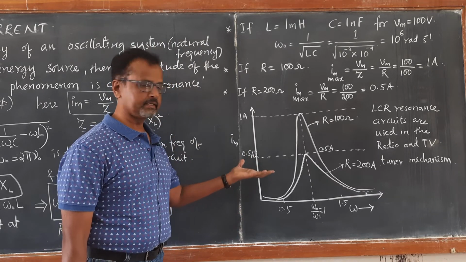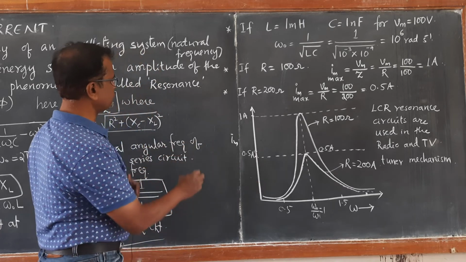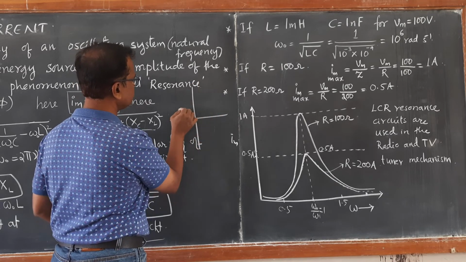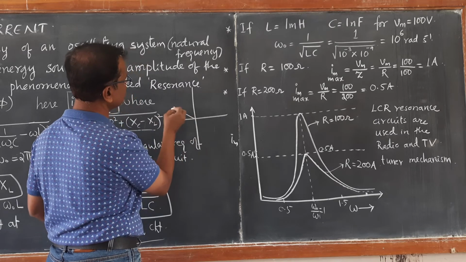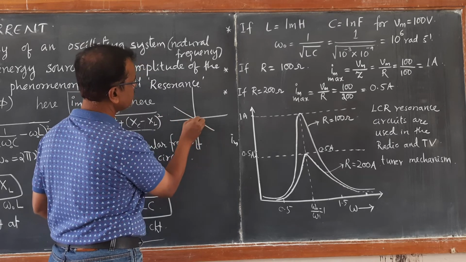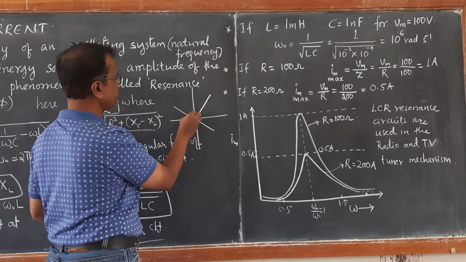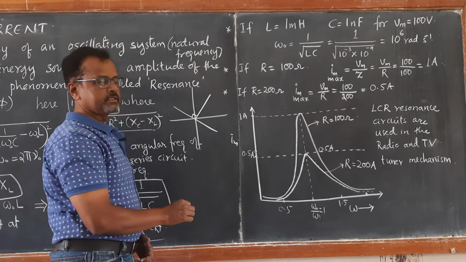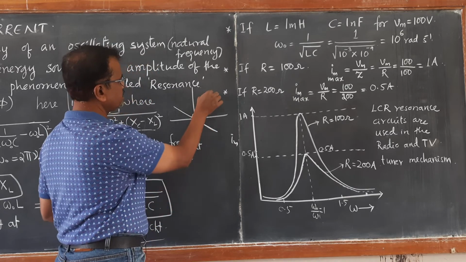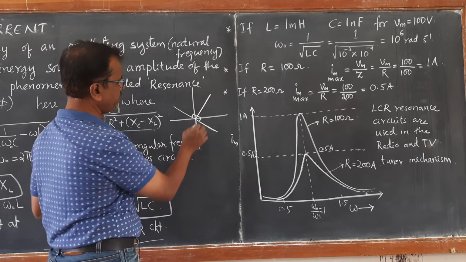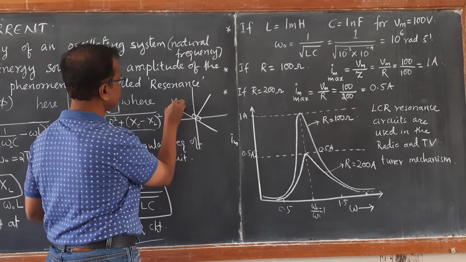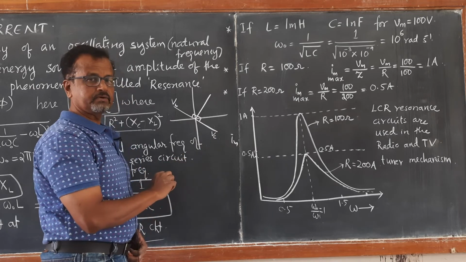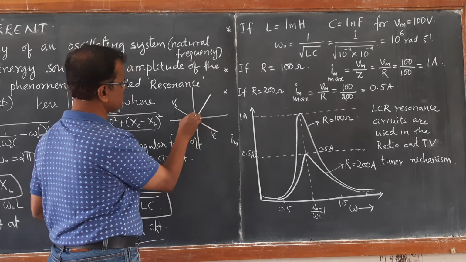One more way of looking at this is through the phasor diagram that we have learned. If you remember the phasor diagram, the voltage in the inductor leads the voltage in the resistor by a phase of 90 degrees, and the voltage in the capacitor lags behind the voltage in the resistor by 90 degrees. So the voltage in the inductor and the voltage in the capacitor are totally out of phase.